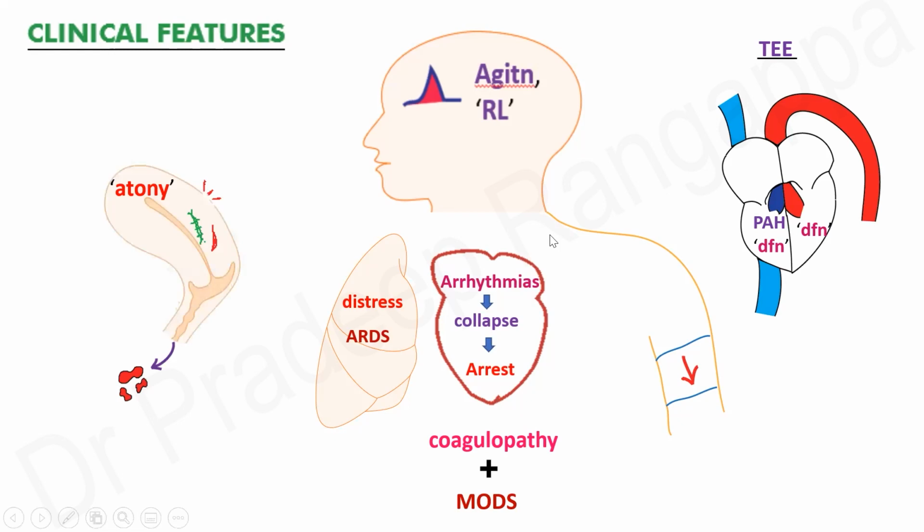And locally, because of the triggers that are present for amniotic fluid embolism, uterine atony, one should look for any uterine tear or uterine dehiscence, or in PPH, postpartum hemorrhage. So these are some of the local complications that would have led to amniotic fluid embolism.